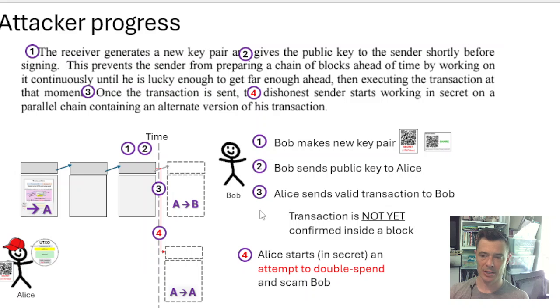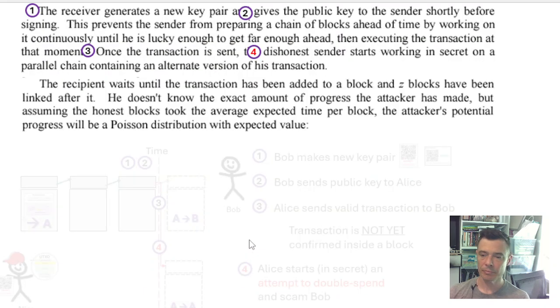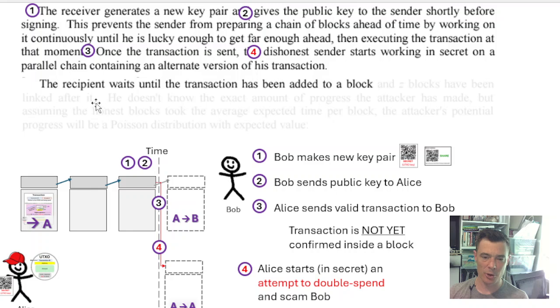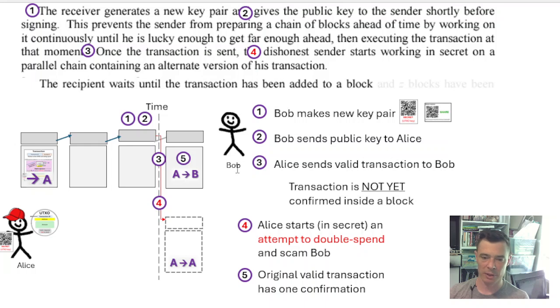Alice sends a valid transaction to the network to Bob, and at the exact same time, she starts working on a double spend attempt. And then the next paragraph elaborates a little bit. We only need really the first sentence. Essentially, Bob's going to wait until he's got the transaction confirmed inside of 1 block. This means Alice is starting down by -1. How it's analogous to the gambler's ruin: she's starting off in a -1 position.